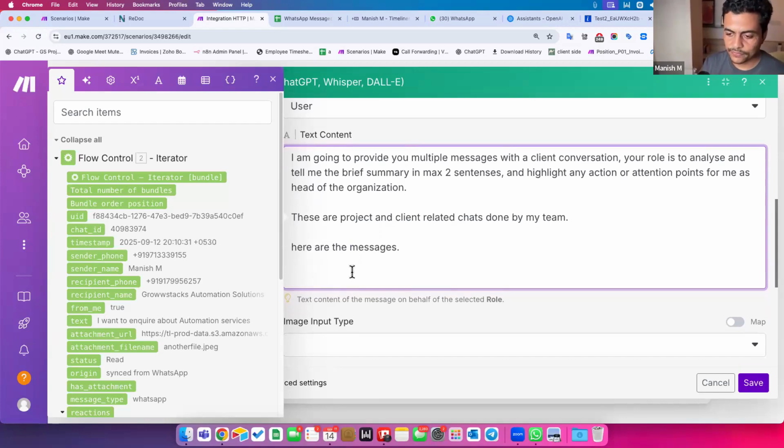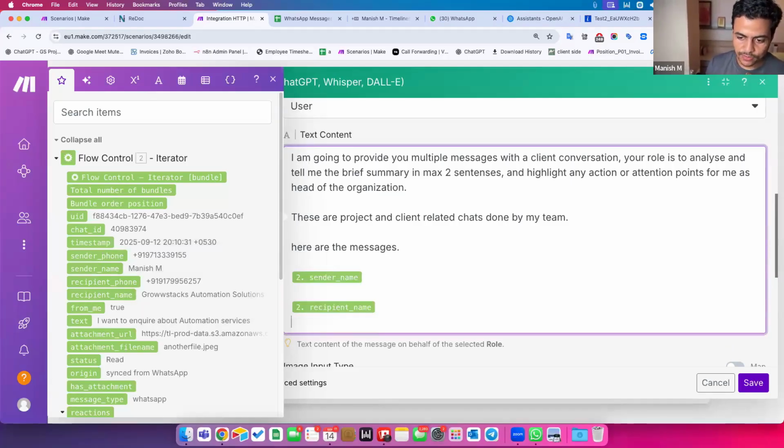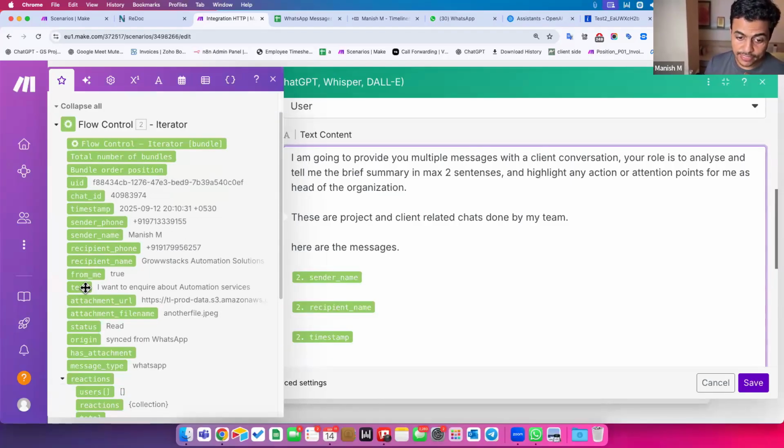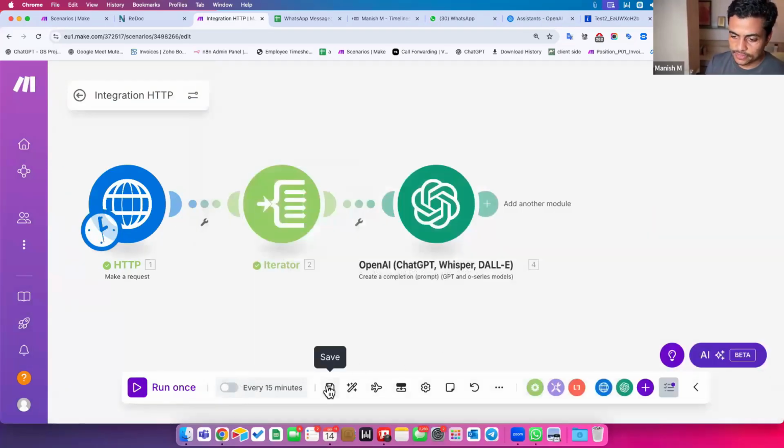Now I have to map a few things over here. Essentially, the sender name, recipient name, timestamp, and the text of this entire message. Now, if I do this, you guys have to tell me, am I doing it right, wrong, or how is this supposed to work? Will it work as we expected or not? So this is all good. I simply click save. I have this scenario.